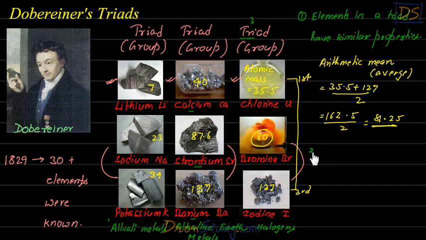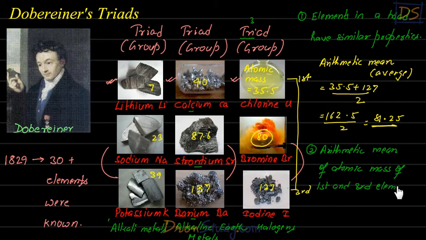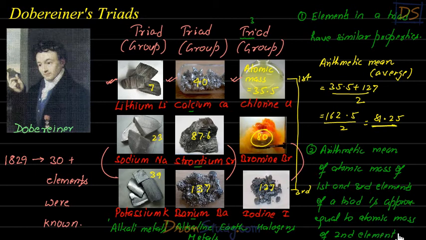So we can write this down, students, that arithmetic mean of atomic mass of first and third elements of a triad is approximately equal to atomic mass of second element of the triad.